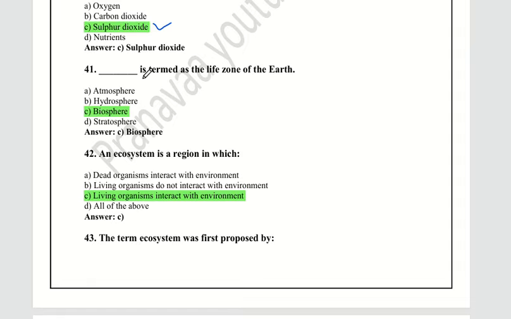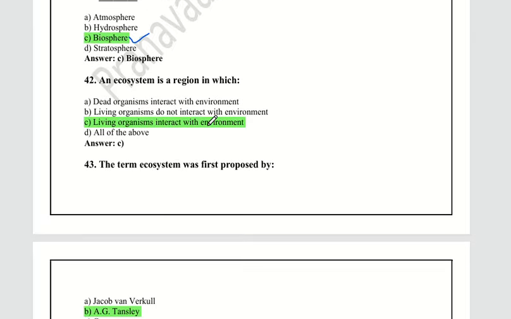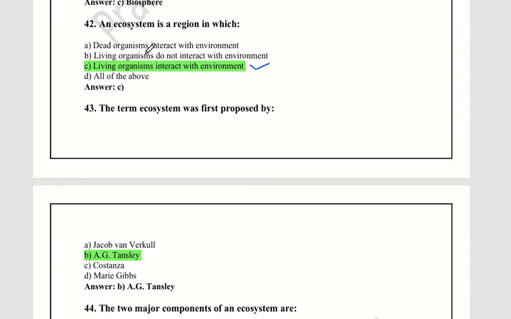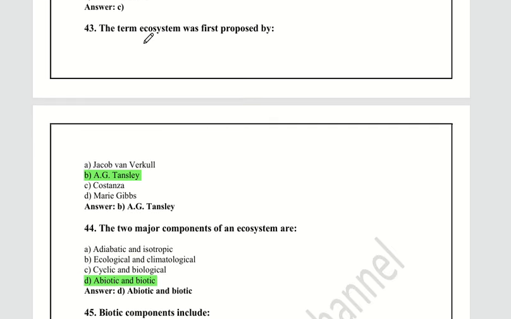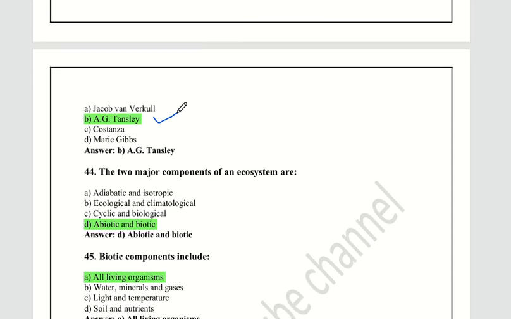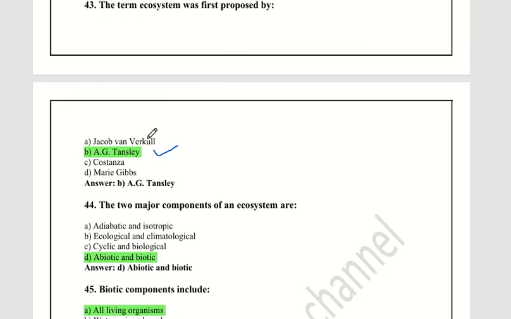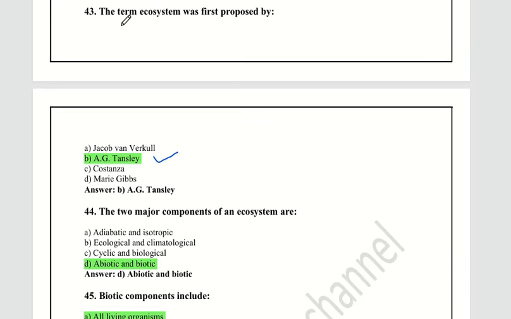The next question: the life zone of the earth is terminated as the biosphere. An ecosystem is a region in which living organisms interact with the environment. Obviously, living organisms interacting with the environment is called an ecosystem. The term ecosystem was first proposed by A.G. Tansley.